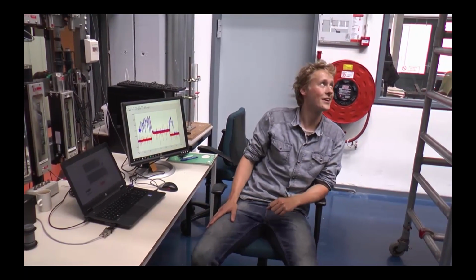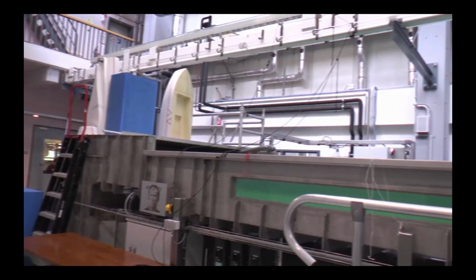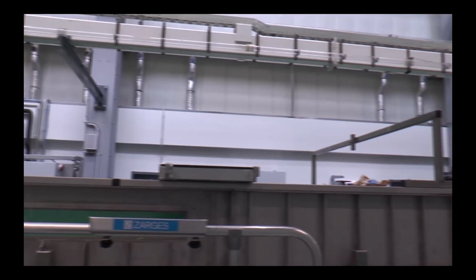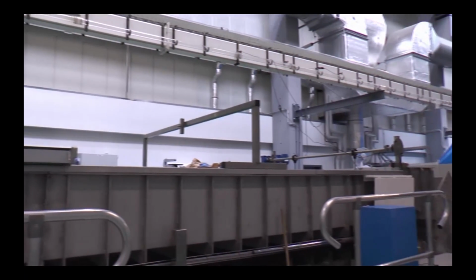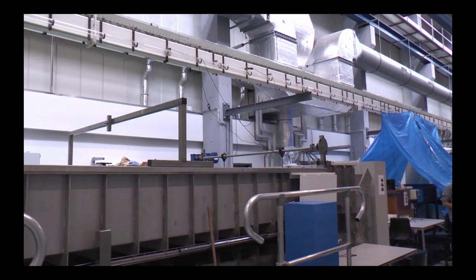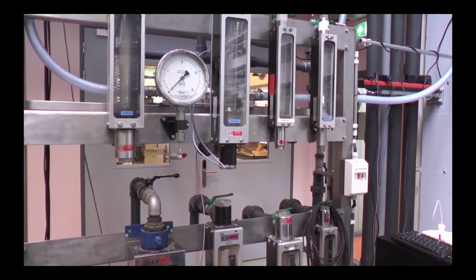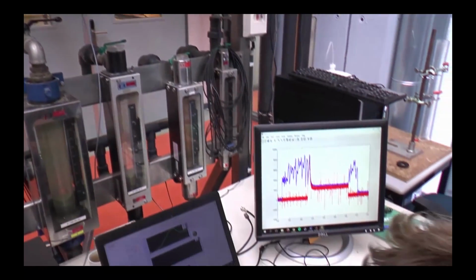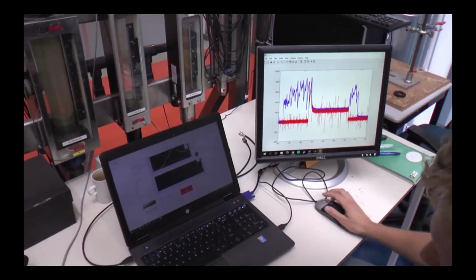My name is Harm. I'm one of the master students here, and I'm currently working on my master thesis, where I'm looking at small devices moving through pipelines to clean the pipe internally, and my measurements are focused on the behavior of these devices. There are several pressure probes where I can measure the pressure and thereby say something about the behavior of these devices, but then on an industrial scale.